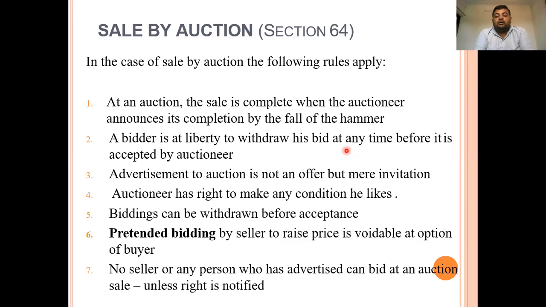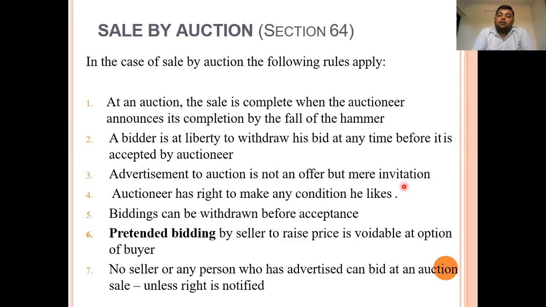Next, an advertisement of an auction is not an offer but an invitation. For example, if an advertisement is given in the newspaper that the following diamond will be sold through auction, it is not an offer, but merely an invitation to the general public for the auction sale. Second, the auctioneer has the right to make any condition he likes. The auctioneer is the person who has the goods, so he can fix any conditions as he likes.